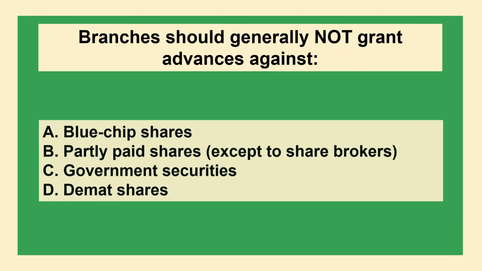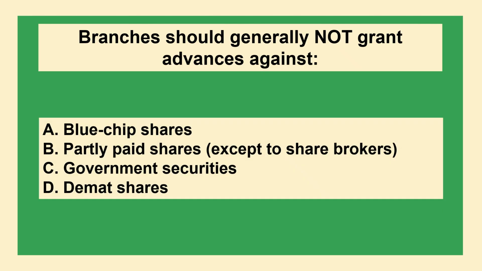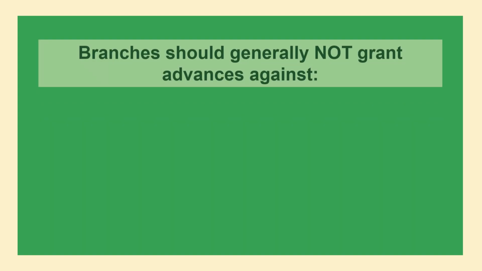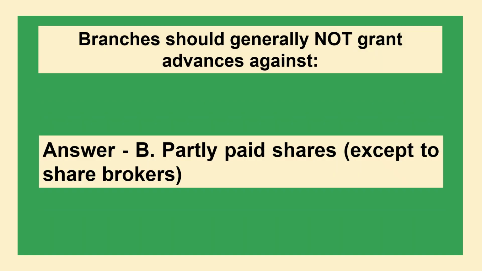The next question is, branches should generally not grant advances against option A, blue chip shares; option B, partly paid shares, except to share brokers; option C, government securities; option D, demat shares. The correct answer is option B, partly paid shares, except to share brokers.